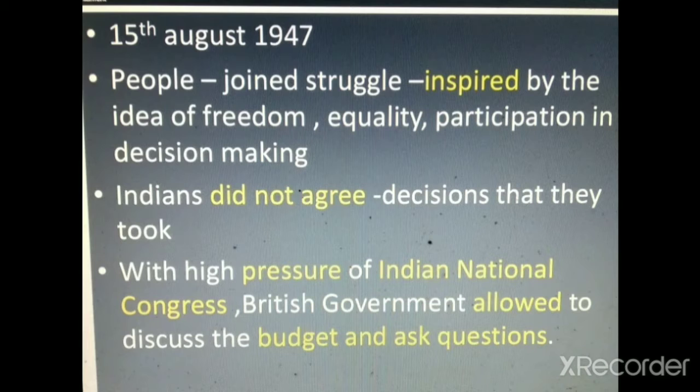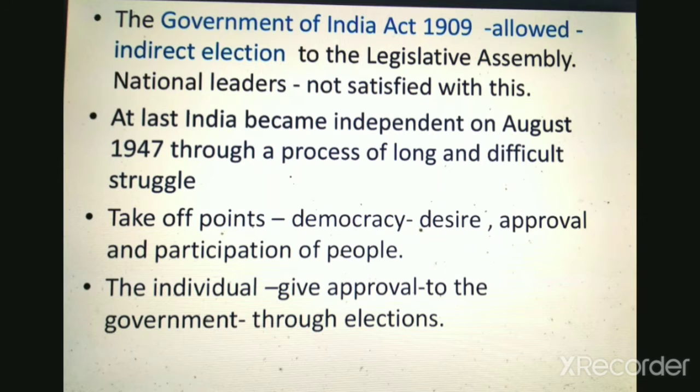After independence, all Indians did not agree with the decisions taken by the Indians. With high pressure from the Indian National Congress, the British government allowed them to discuss the budget and ask questions. The Government of India Act 1909 allowed indirect elections to the Legislative Assembly.